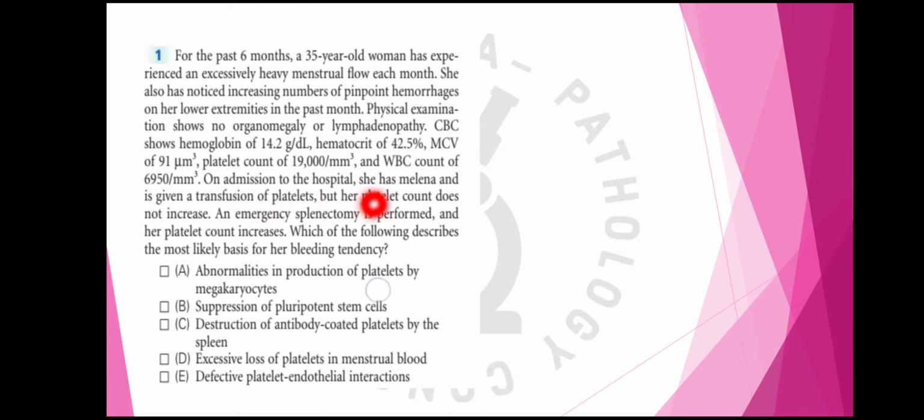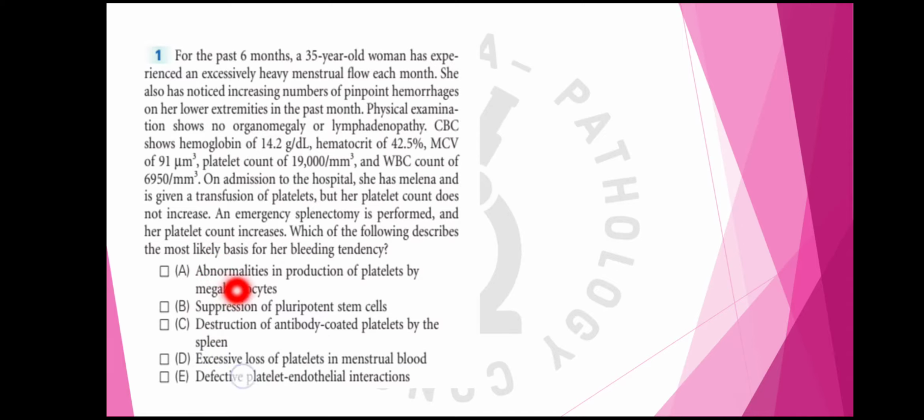On admission to the hospital, she has melena, that is blood in the stools, and she is given a platelet transfusion, but her platelet count does not increase. That means the platelets are transfused but the count is not increasing. It means that there is some destruction of the platelets that are being infused to the patient. Emergency splenectomy is performed and the platelet count increases. So splenectomy is increasing the platelet count, which describes the basis for her bleeding tendency.